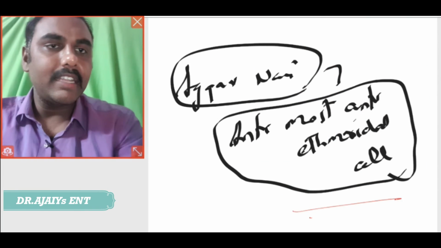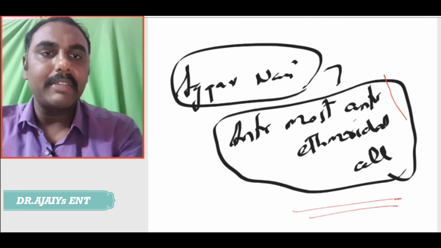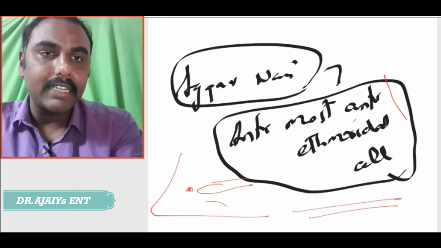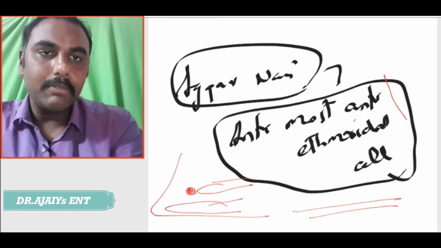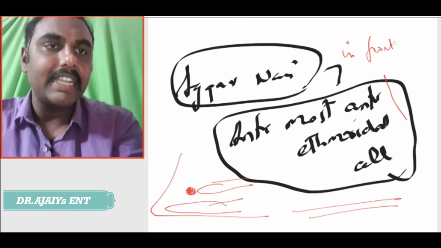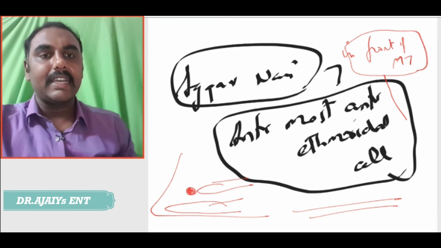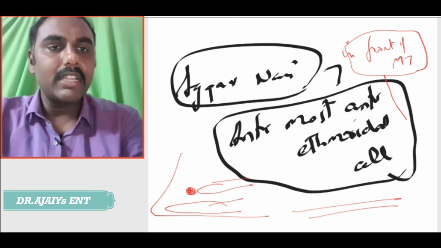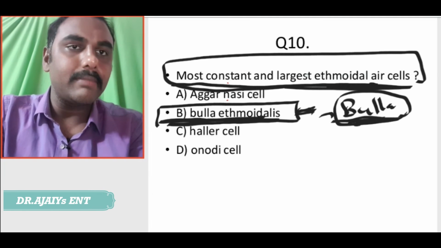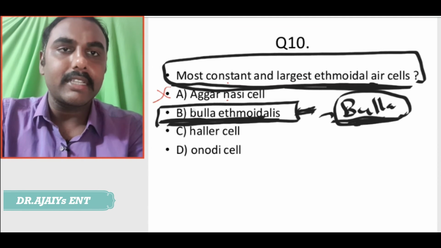Where will the anterior ethmoidal air cell be present? It will be present as a swelling just in front of the middle turbinate. So the anterior ethmoidal cell present as a swelling in front of the middle turbinate is the agger nasi cell. Again it is constant, but it is not the largest, so it is not answer A.